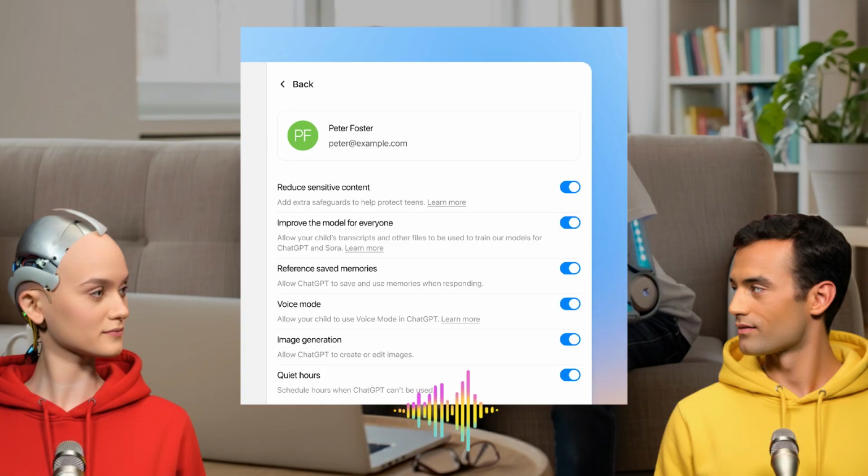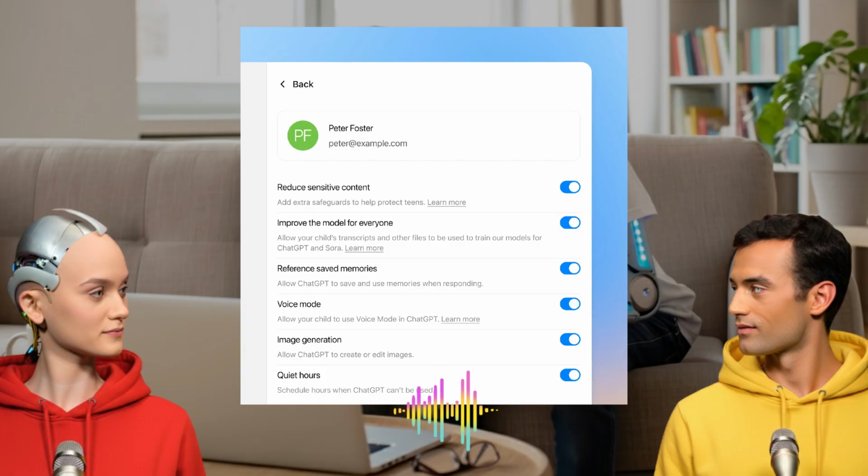Number 4 is you can remove image generation. So just take the ability to create or edit images off the table entirely. Yep. Given all the concerns around deepfakes, harmful image trends, maybe that's a cleaner approach for some families. Just remove the tool. Okay, and the last one? The 5th is opting out of model training. This is a big one too. This means the teen's conversations won't be used to improve the main ChatGPT models. Exactly that. It ensures their interactions, sensitive or casual, aren't fed back into the system. I'd argue most parents will probably want to enable this one. Yeah, it seems like a default yes.